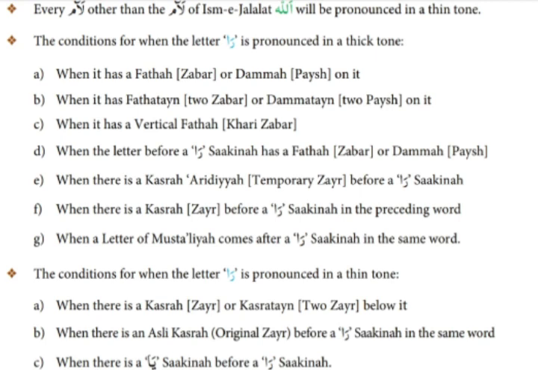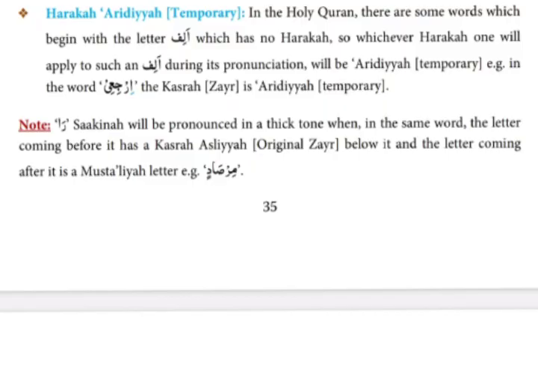Next, when there is a ya sakin before a Ra sakin, there is a Ra sakin, and before Ra sakin, if ya sakin comes, you have to pronounce Ra sakin with thin tone. Next rule, harka arziya, temporary. You read about temporary zer, when there is a temporary zer before a Ra sakin, so you have to pronounce a Ra with thick tone.